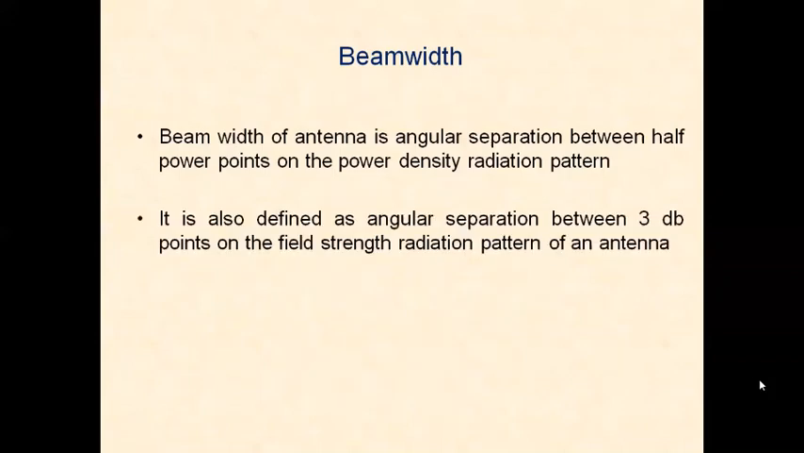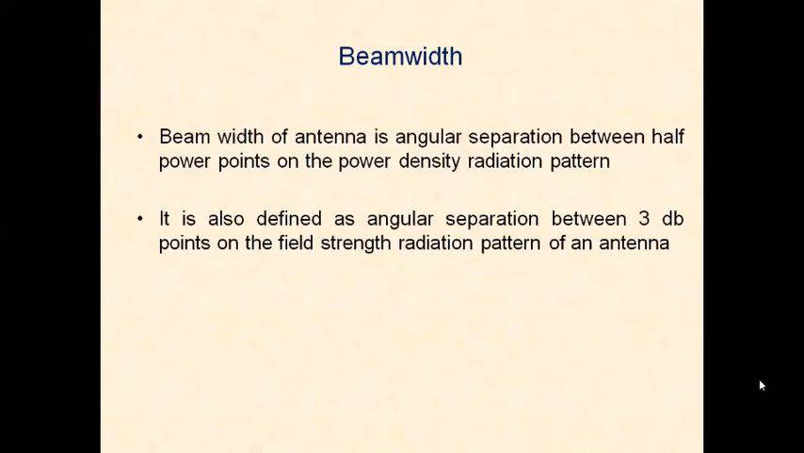Beam width is also defined as the angular separation between 3 dB points. These half power points, we sometimes also call 3 dB points on the field strength radiation pattern. When the radiation pattern is a field strength pattern, that means we are drawing the field strength of the antenna with respect to direction. In that case, we take the 3 dB points. How do you get the 3 dB points? The maximum field strength divided by √2 corresponds to the 3 dB points. Then we take the angular separation between the 3 dB points on the field strength pattern of an antenna.